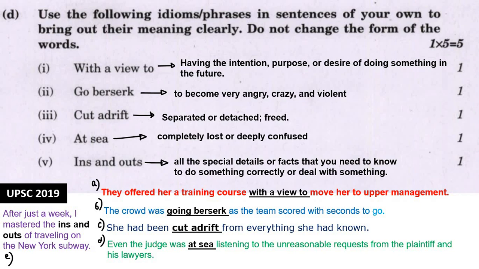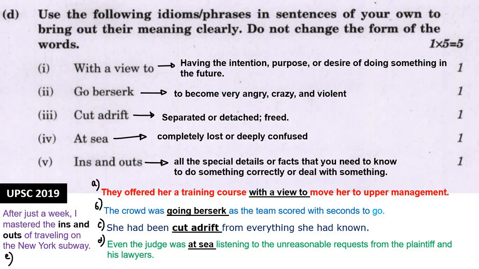Okay. Second, go berserk. Go berserk means completely go out of hand. The crowd was going berserk as the team scored with seconds to go. Or the crowd was going berserk as a case of mob lynching came up in the district. These kinds of sentences you can form. Or the classroom went berserk when the students knew that the teacher was not coming.